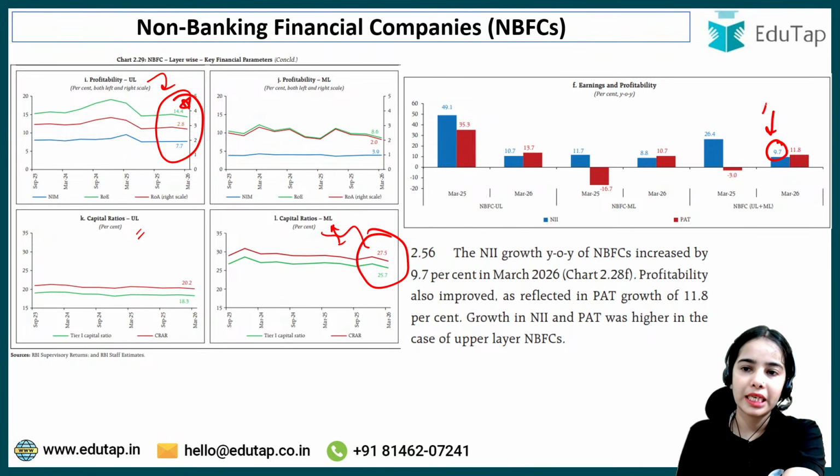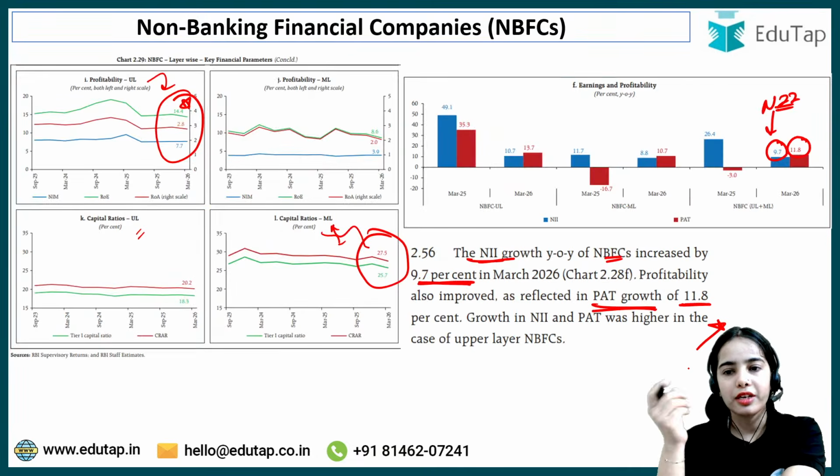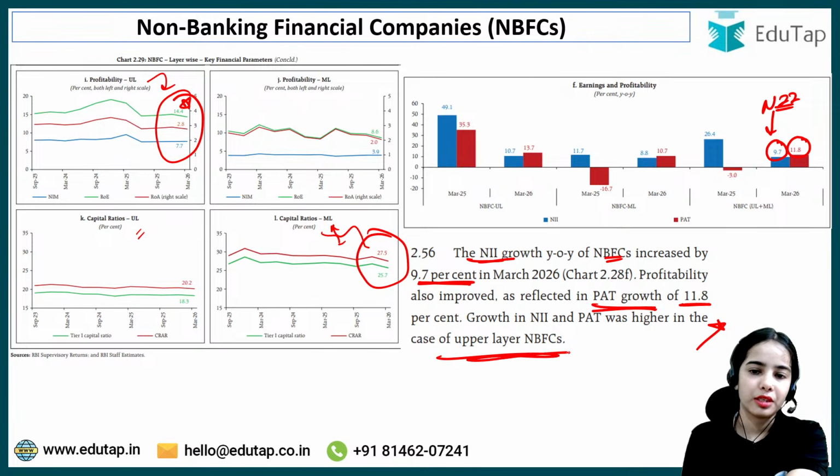9.7% is the net interest income growth, and 11.8% is the profit after tax growth. So net interest income growth year on year of NBFCs increased by 9.7%, while the profit after tax growth was 11.8%. And it was higher for the upper layer.